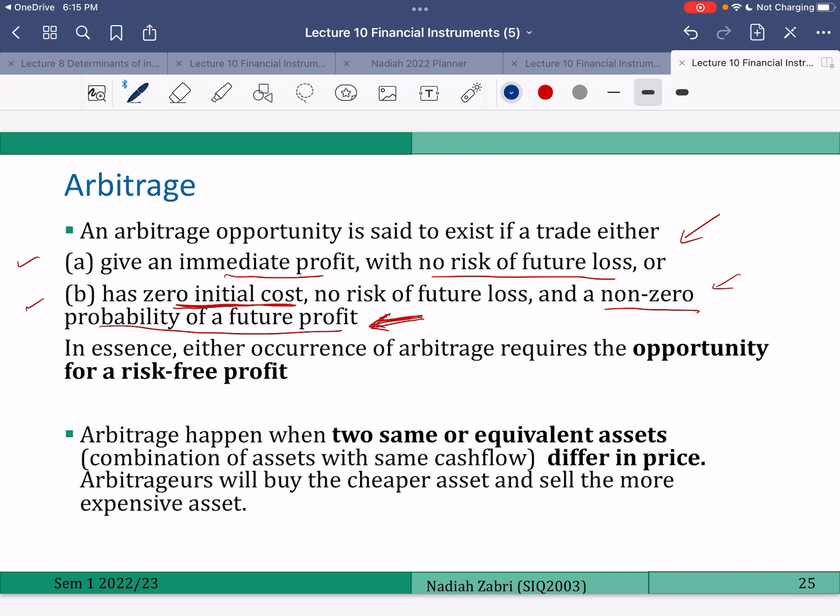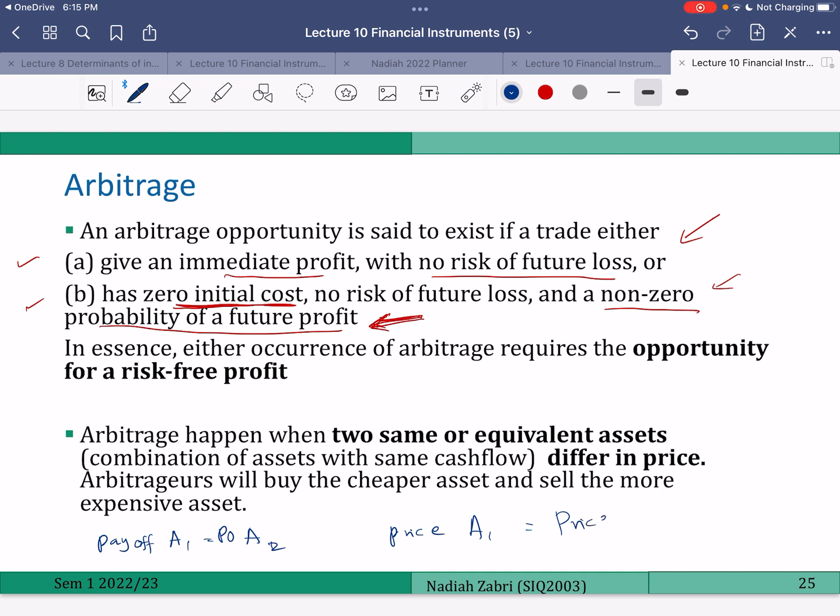So when two assets have the same payoff, they should be priced the same. If their payoff is the same, asset 1, asset 2, their price should also be the same.